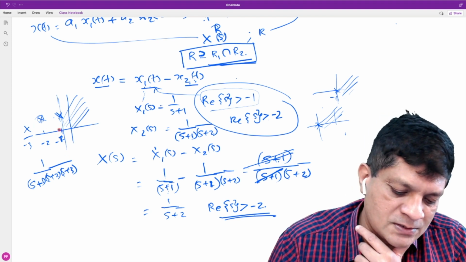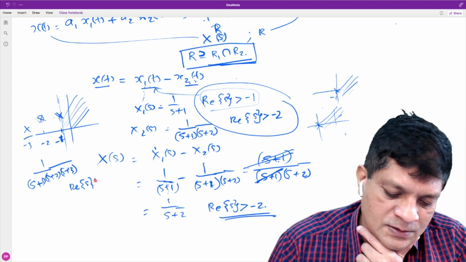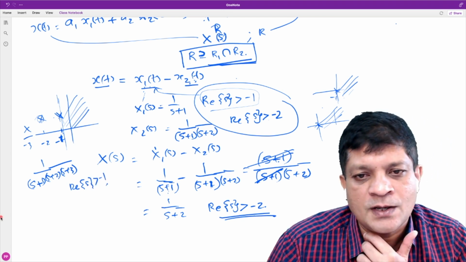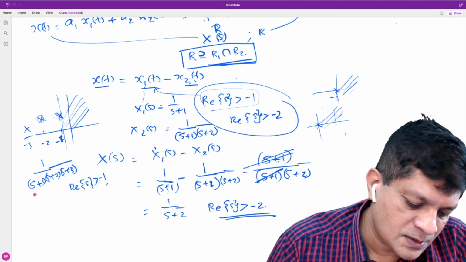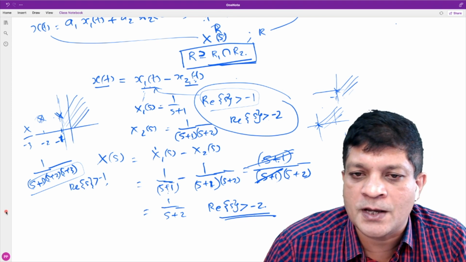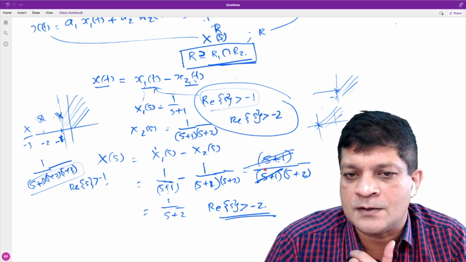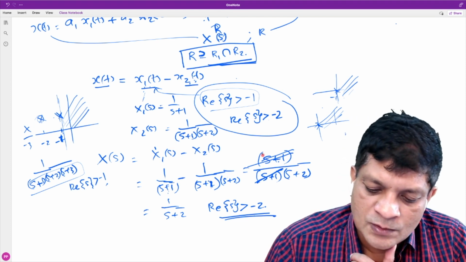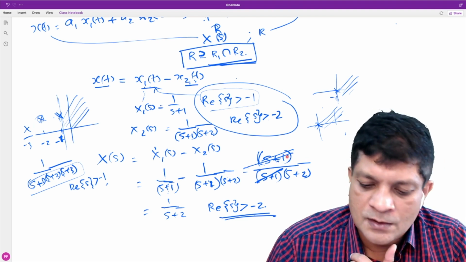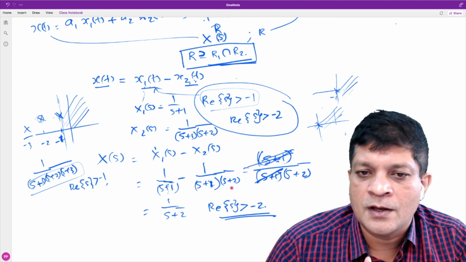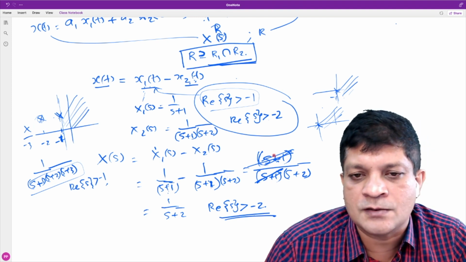If it is a right-sided signal, the rightmost pole is at -1, real part of s greater than -1. What I am saying is, if you combine this with another signal, there is a possibility that one of these poles may get cancelled. That is what is happening here. When you combine these two, that operation introduces a 0 at s plus 1, and these two will get cancelled. And we call this a pole-zero cancellation. One pole is getting cancelled with a zero.